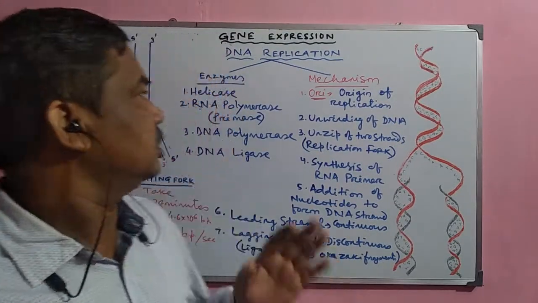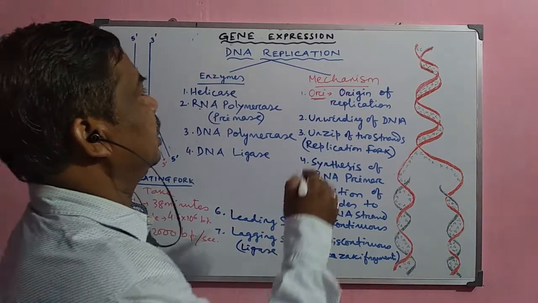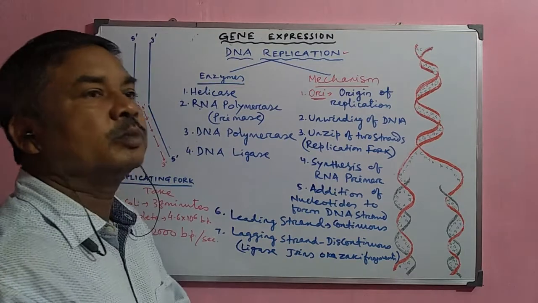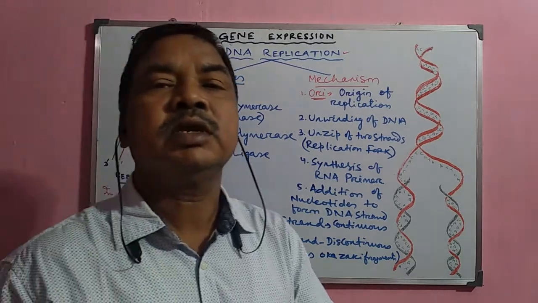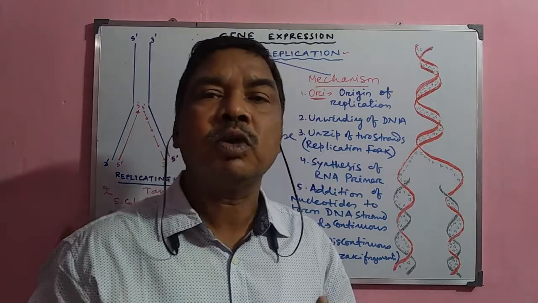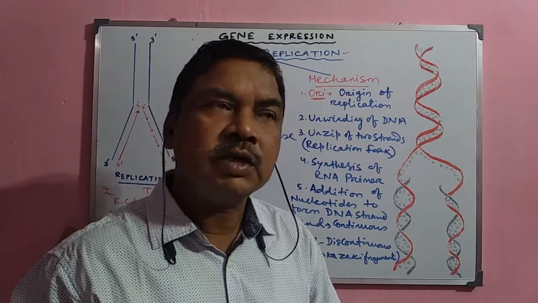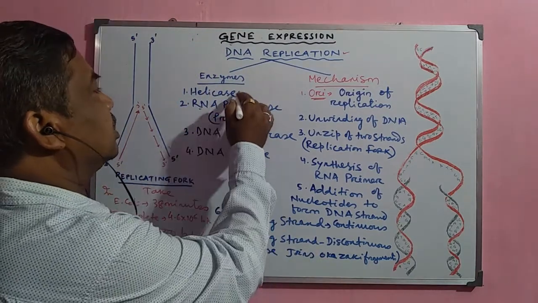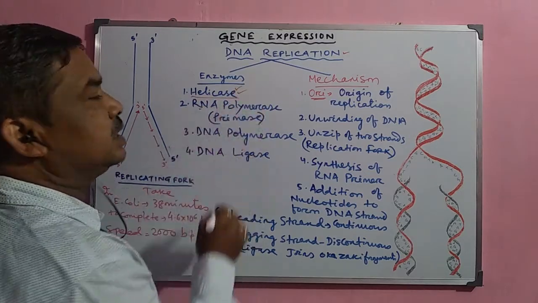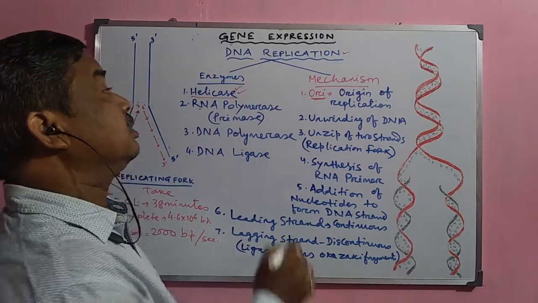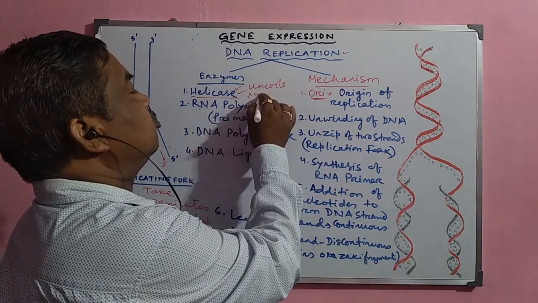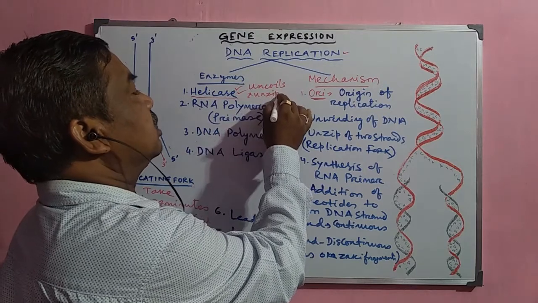Now we shall discuss the replication process in detail. How does this DNA molecule actually replicate to form another DNA molecule? There are some enzymes which are required for this process, because in biological processes the role of the enzyme is very important. The first most important enzyme is the helicase enzyme. This helicase enzyme uncoils and unzips the DNA strand.